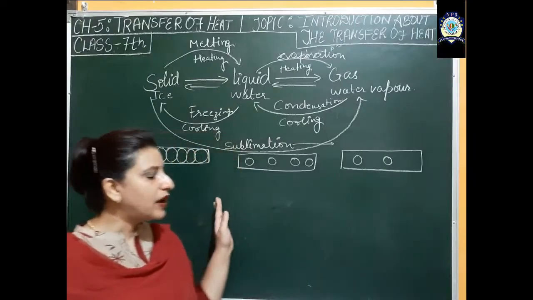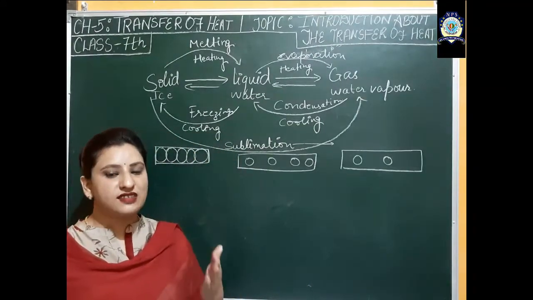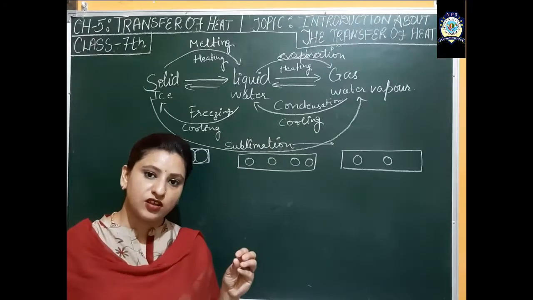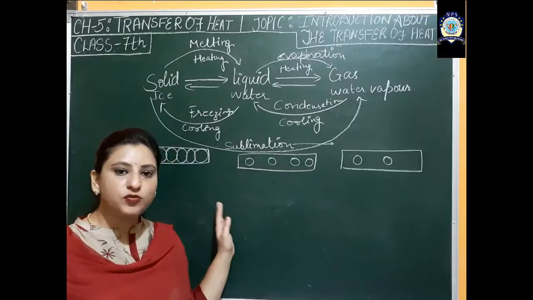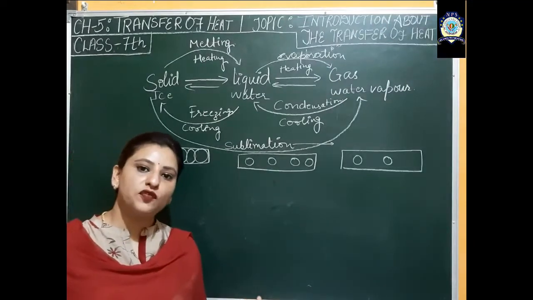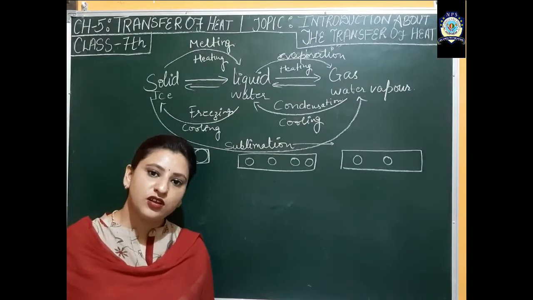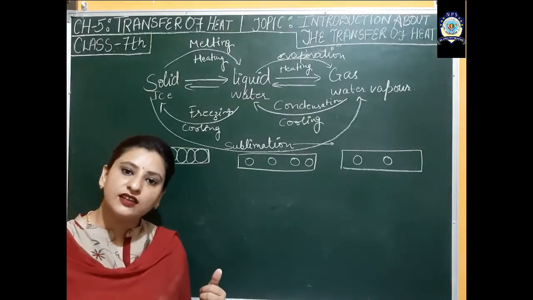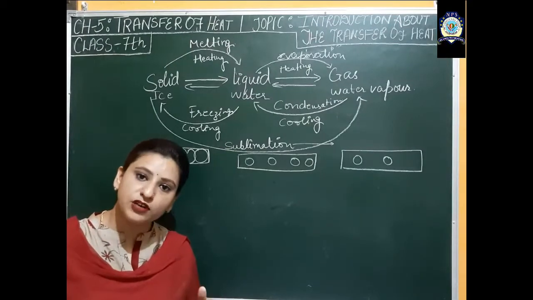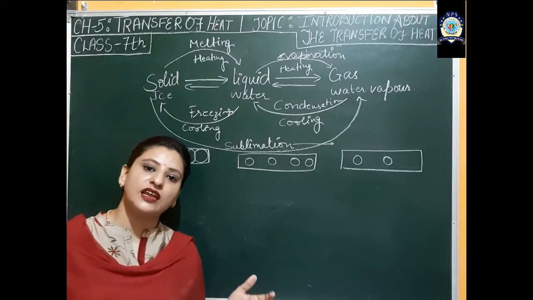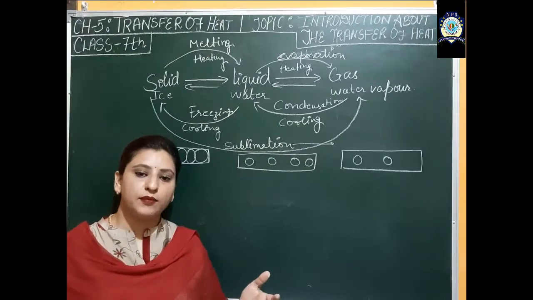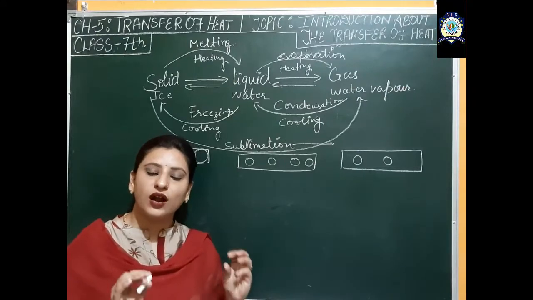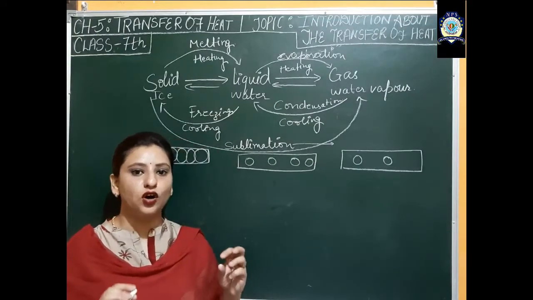So if all types of matter are made up of atoms, then if I say that the transfer of heat takes place mainly between the atoms, it is also right, because every matter is made up of what? Atoms, and the transfer of heat is taking place between what? Atoms ultimately. So the atoms which gain the heat become hot and have higher temperature, and the atoms which lose the heat become cold and have lower temperature. Like this, it is easy for us to understand the transfer of heat or the flow of heat.